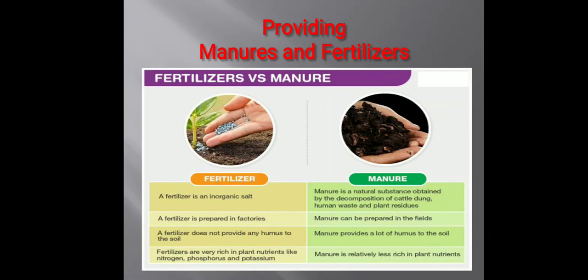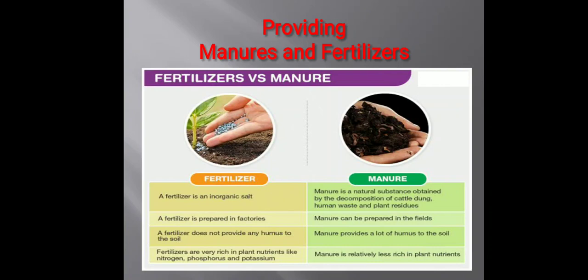So what is the difference between fertilizer and biomanure? Fertilizer is an inorganic salt which is generally made in factories, whereas manure is a natural substance obtained by the decomposition of cattle dung, human waste and plant residue, and we can prepare it easily in our fields also. Second, fertilizer doesn't provide any humus to the soil, whereas biomanure has a good content of humus in it.